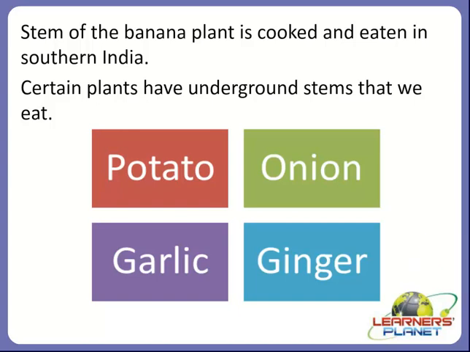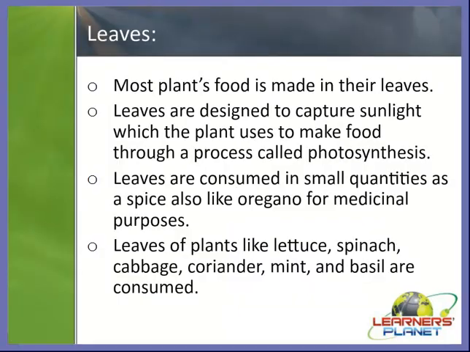Let's see another part of the plant which is very useful for us. Right, leaves. What is actually a leaf? Yes, it is a part of a plant which comes under the shoot system. The flattened green blade-like structure is called a leaf. So most plants' food is made in their leaves. As we saw, the leaf is the kitchen of the plant. It prepares the food for the whole plant.